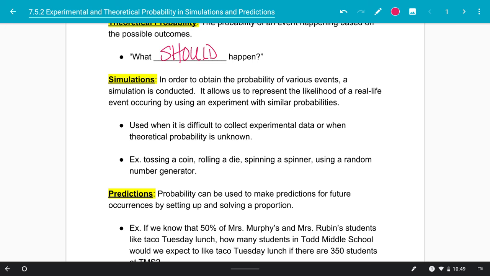So that would be nice if I think something has a 1 in 3 chance, then I could generate numbers between 1, 2, and 3. Or if I think something has a 1 in 10 chance of happening, I would generate numbers between 1 and 10 and see how many times 1 comes out. Those are a couple different ways that we can use things that we know the probability of to simulate an actual event happening.